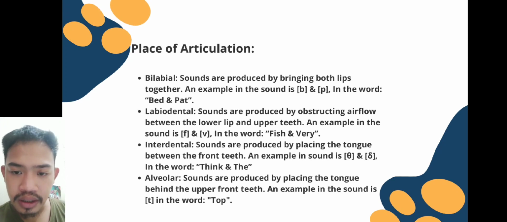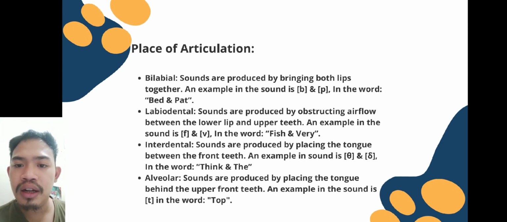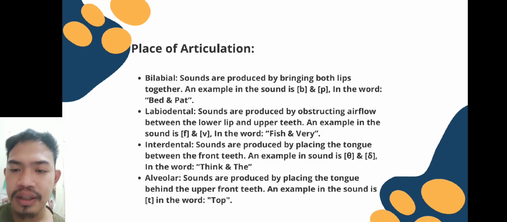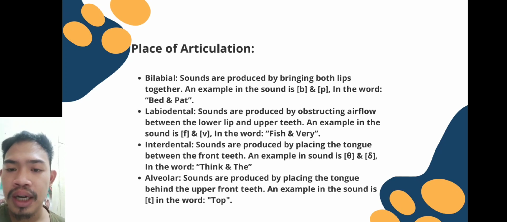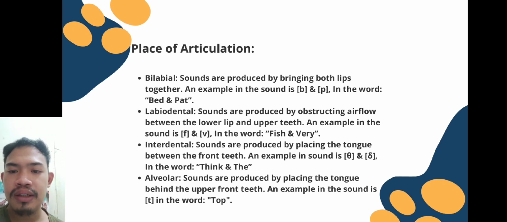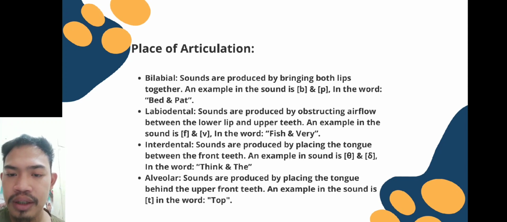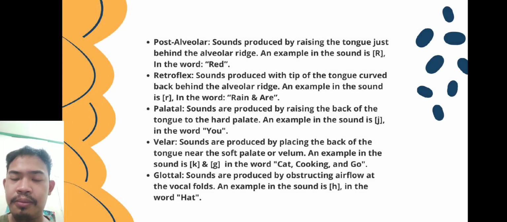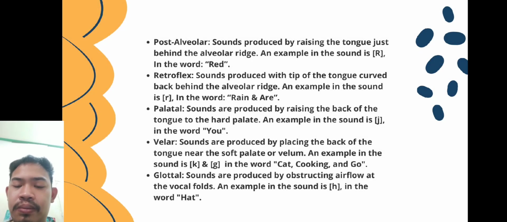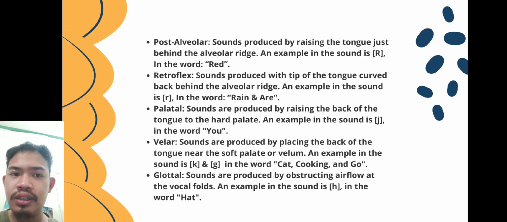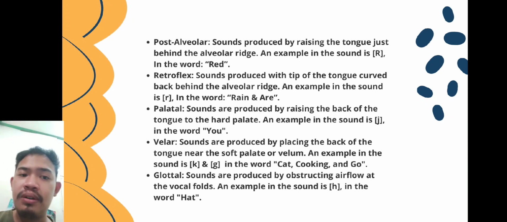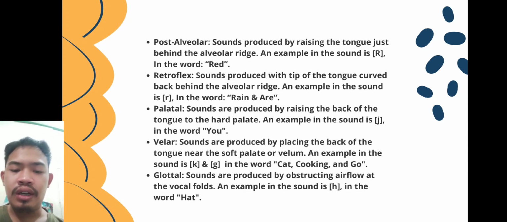Okay, the next place of articulation is alveolar. Alveolar sounds are produced by placing the tongue behind the upper front teeth. For example in the sound is s, and in the word is top. The next is post-alveolar. Post-alveolar sounds are produced by raising the tongue just behind the alveolar ridge. For example in sound is r, and for example in the word is re.